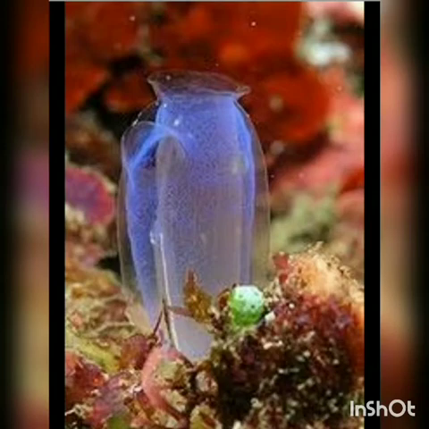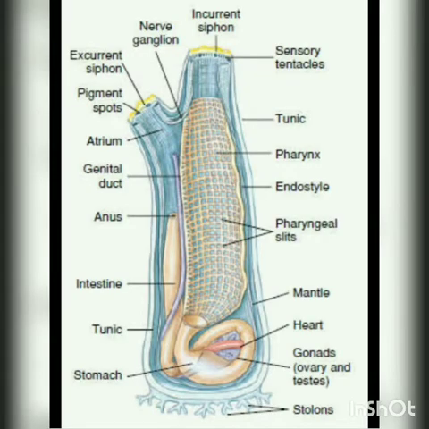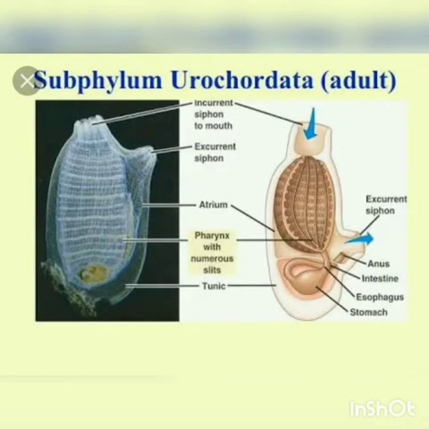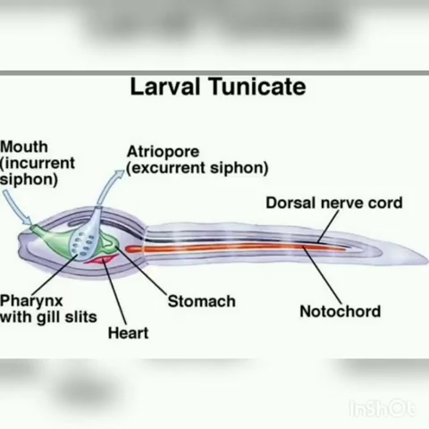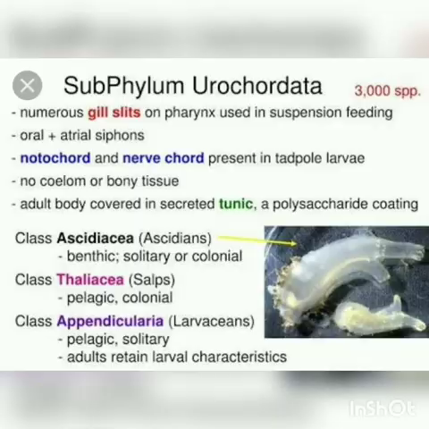The body is unsegmented and it is covered by a test or tunic. Tunic is nothing but a membrane. The adult forms are sac-like. You can see in this picture. Coelom is nothing but body cavity. Coelom is absent but has an atrial cavity, that means a cavity surrounding the pharynx. The notochord is present only in the tail region of the larval stage. Hence, they are named as Urochordata. Uro means tail. So, the notochord is present only in the tail region of the larval stage.